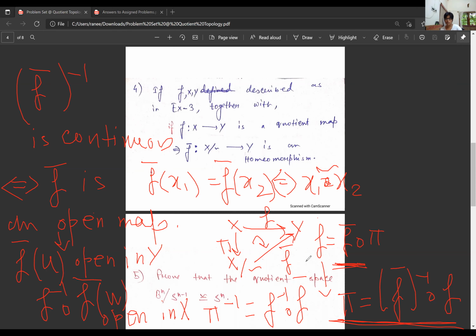Right? F bar of U is open in Y. So then therefore we are done, that the map is continuous, that the map is an open map.